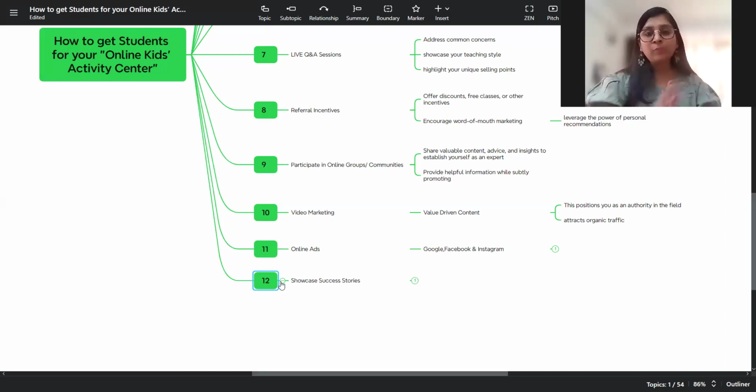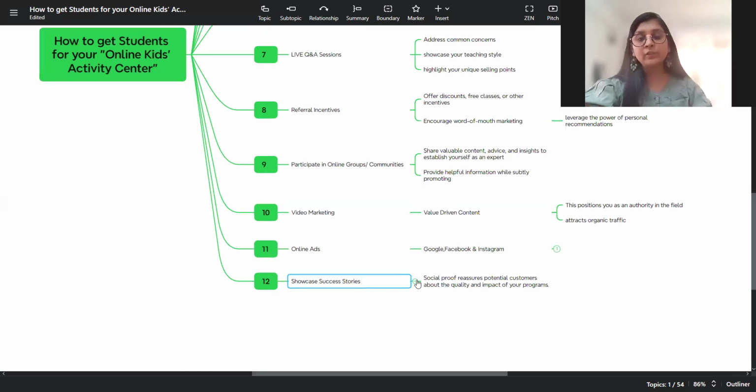And point number 12, and the last one, is success stories. You can always showcase your success story. This is another part of recommendations, word of mouth only, because if the student is satisfied, they will bring in more customers. And if you then showcase a success story, it reassures your potential customers about the quality and the impact of your programs. So one way is somebody else referring you, which is word of mouth. And when you're doing it by your own self, posting success stories, that is another way.